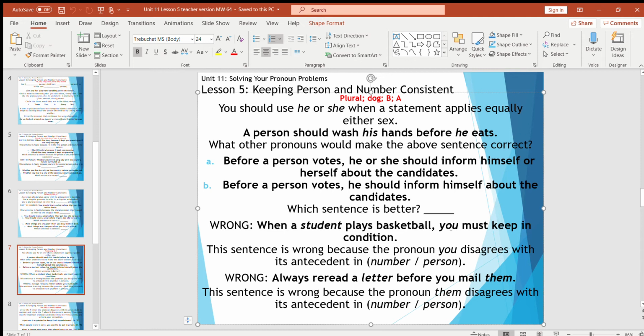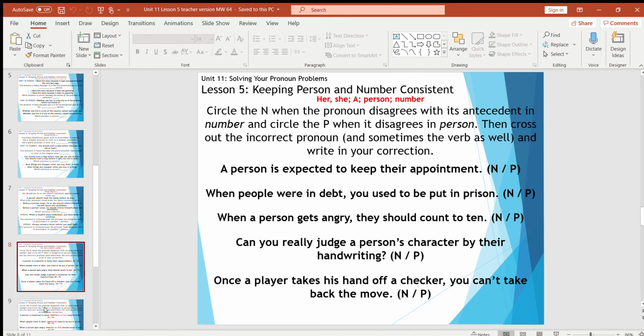It would be in person, right? Student would be third person, you would be second. The sentence "Always reread a letter before you mail them" would be wrong because "them" disagrees with the antecedent "letter." Is it disagreeing in number or person? In number, because one letter, but again, many "them."